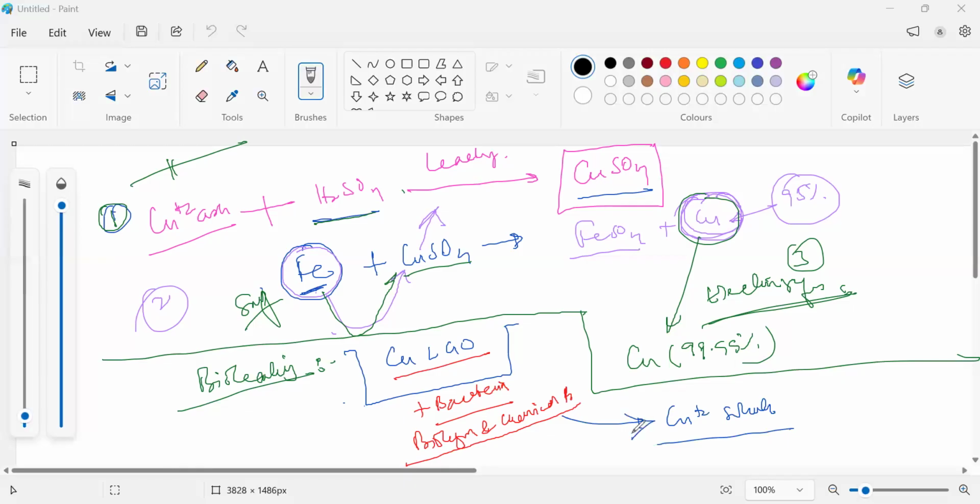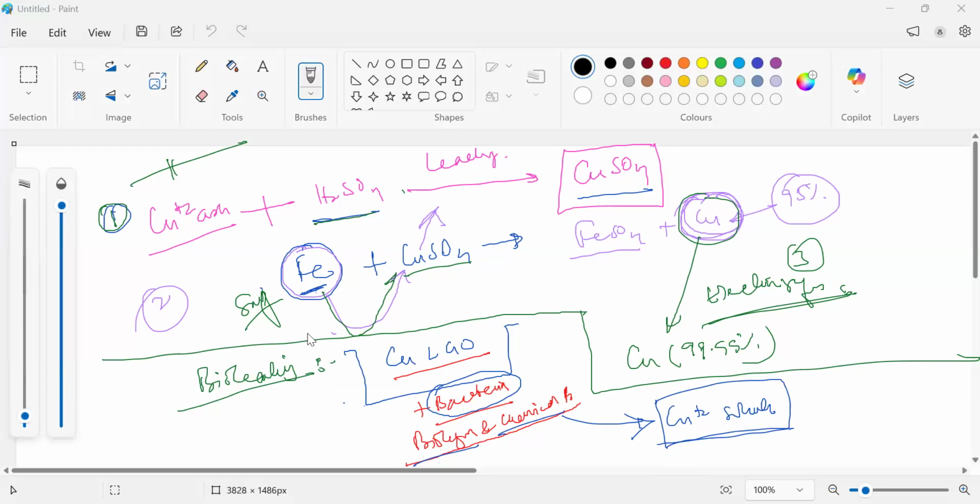By leaching, we take copper low grade ores. After washing the mud and all the sand, we put bacteria and make a slurry. Slurry, I hope that you have known, right? Lassi is a slurry. That yogurt milk drink you do, right? The slurry. And we add bacteria to it. This thing you have to utter and memorize. By a complex process of biological and chemical process, it converts the low grade ores into copper ion solution. Is it clear? This line you have to add.